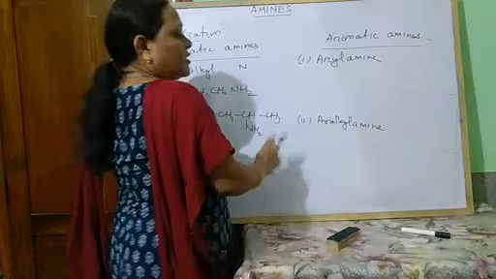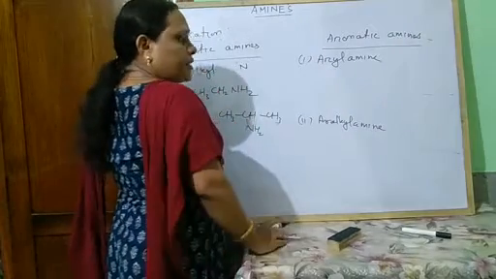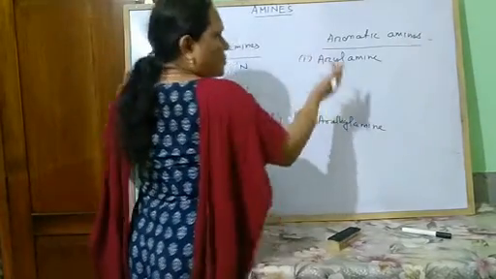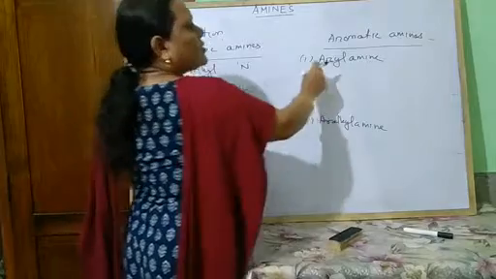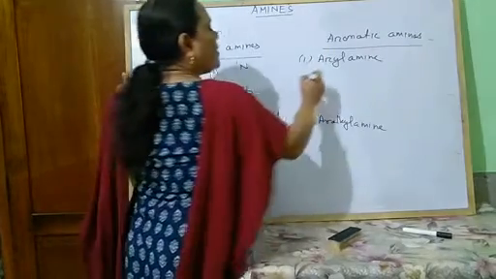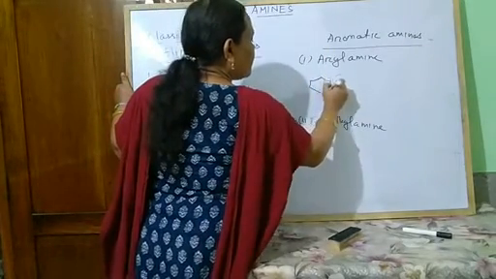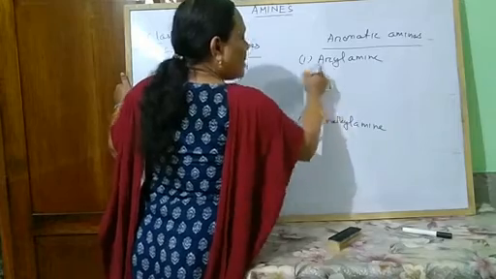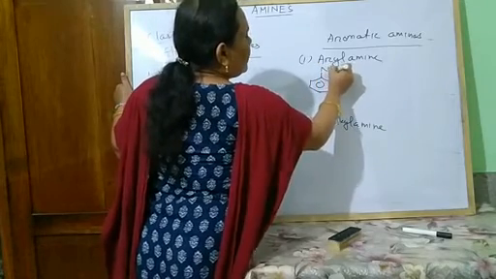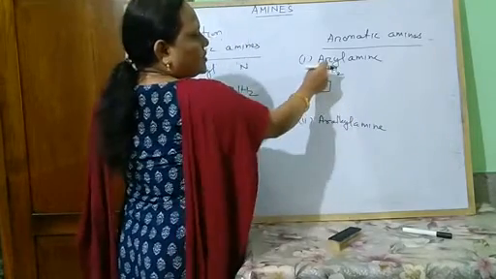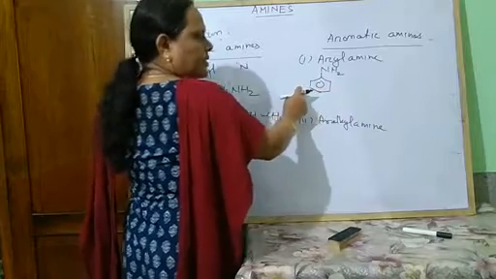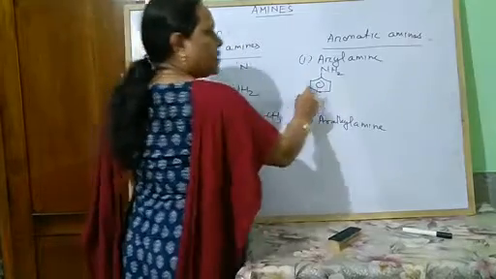If the nitrogen atom is directly attached to the aromatic ring, then 1, 2 or 3 aromatic rings, that is called your aryl amine. Look here, if this is benzene group, phenyl group and NH2, nitrogen directly attached to the aromatic ring. This is your aryl amine.